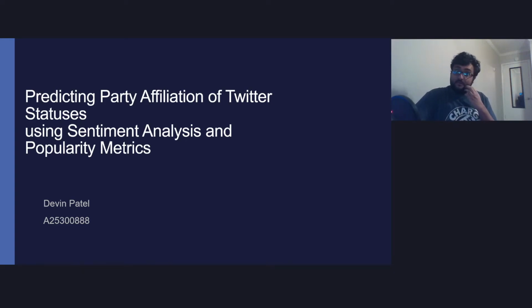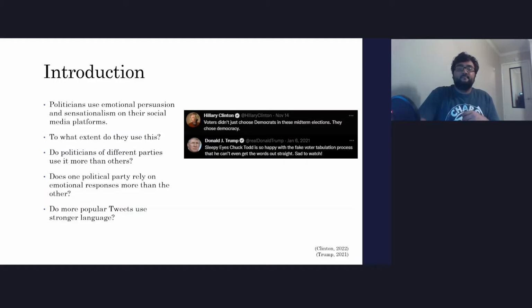I did my project over predicting party affiliation of Twitter statuses using sentiment analysis and popularity metrics. Social media platforms are taking a further integrated place in society. A lot of people are spending more time online, which attracts a lot of public figures to build their platform on these social media sites, particularly politicians.